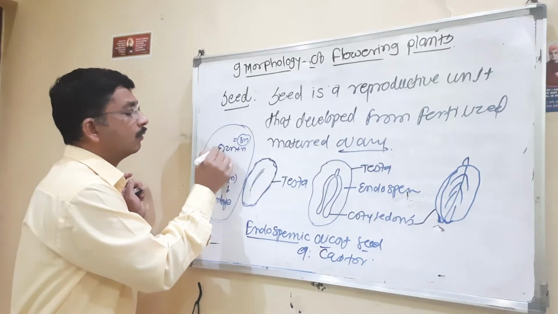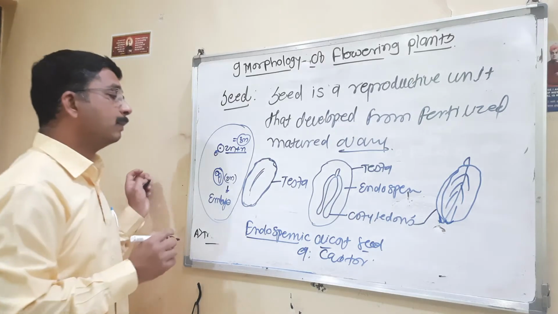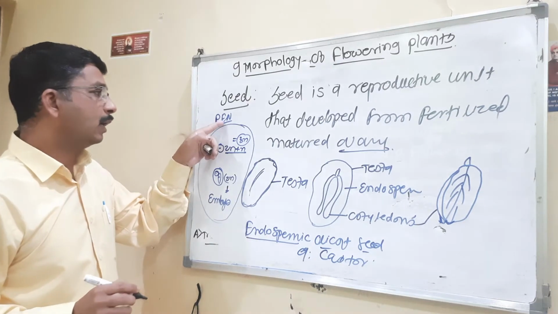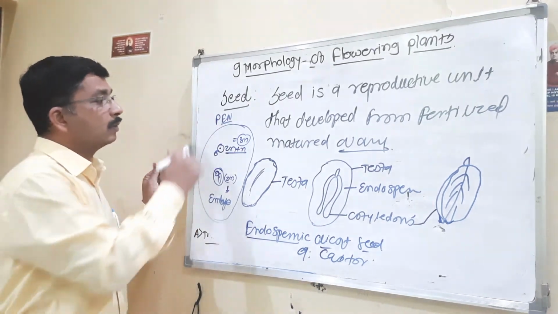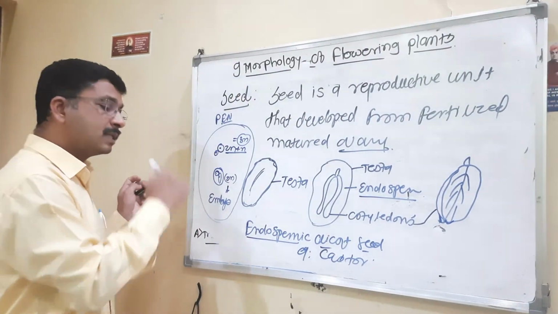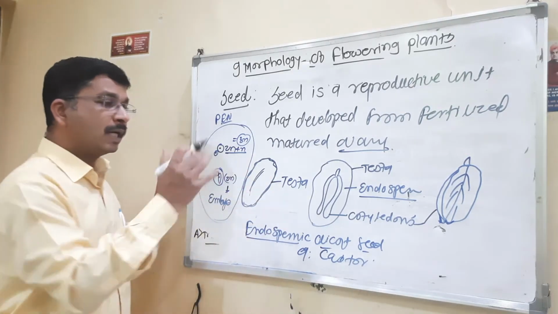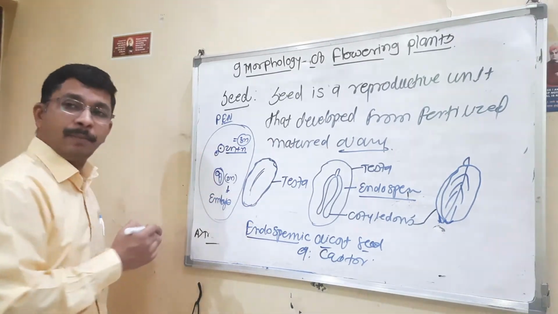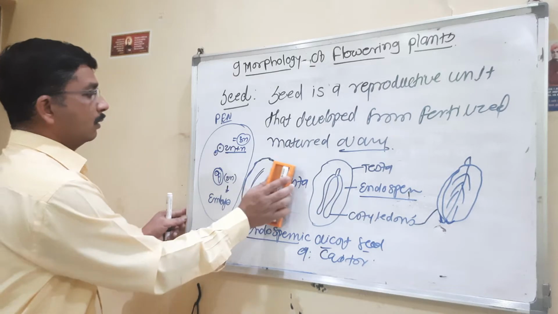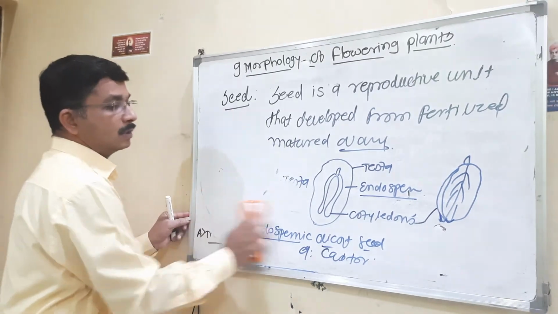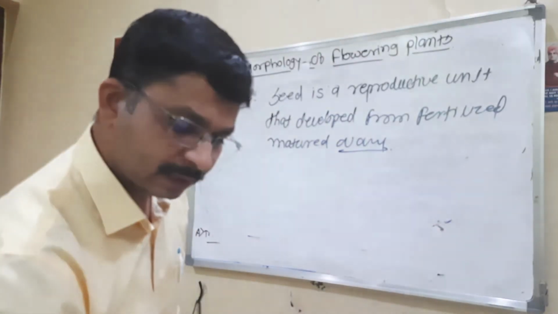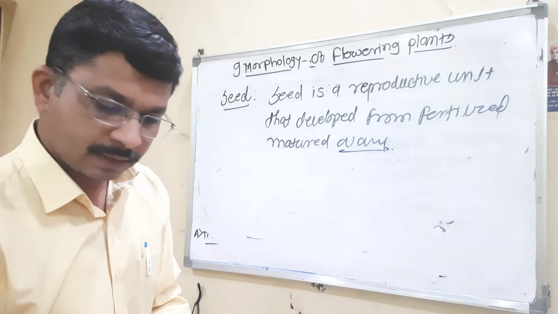Then this 3n triploid structure is called a PEN, the primary endosperm nucleus. This primary endosperm nucleus then divides and redivides to form this structure. This is endosperm. In some cases, this endosperm is utilized for the development of the embryo. That is an example of a non-endospermic seed. We have the diagram of a non-endospermic seed also. An example of this non-endospermic seed is gram.